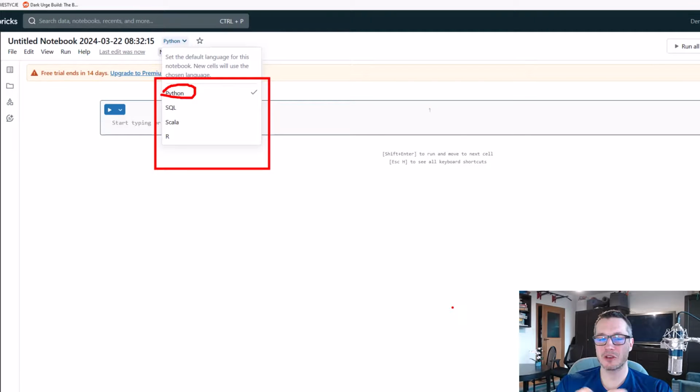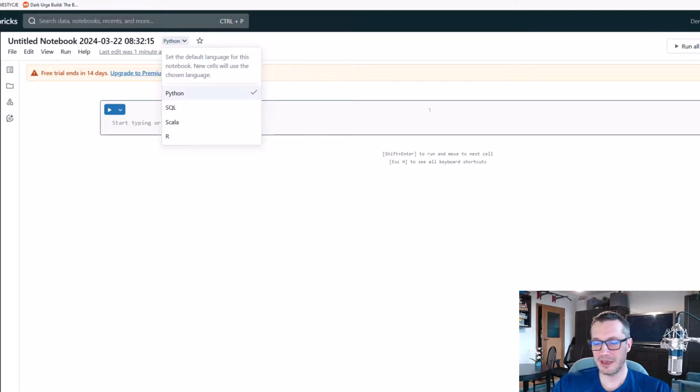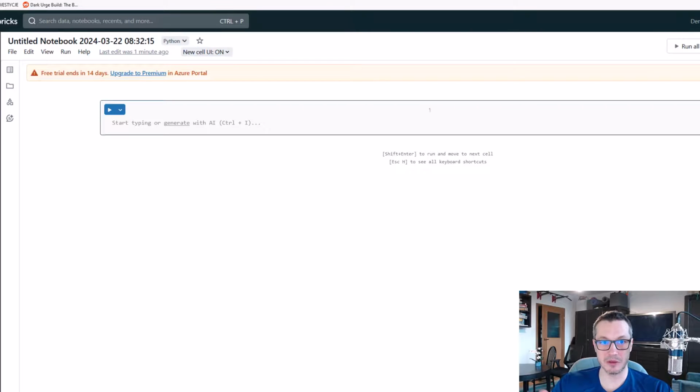And because you have this freedom, the audience of Databricks is quite wide, because it can be used by SQL guys, by Python guys, and so on. Later on, we'll go deeper into how you can switch those languages and exchange data between them. For now, let's just create a very simple notebook.